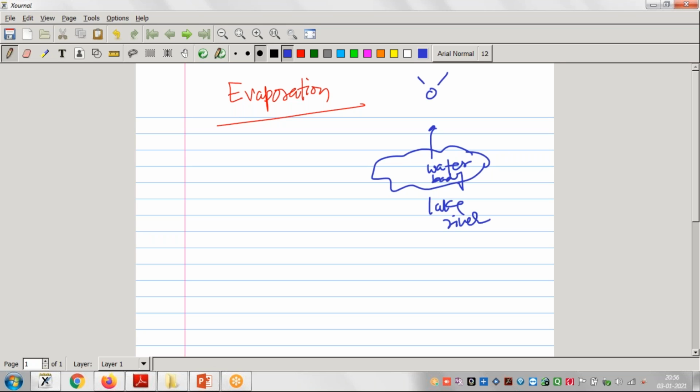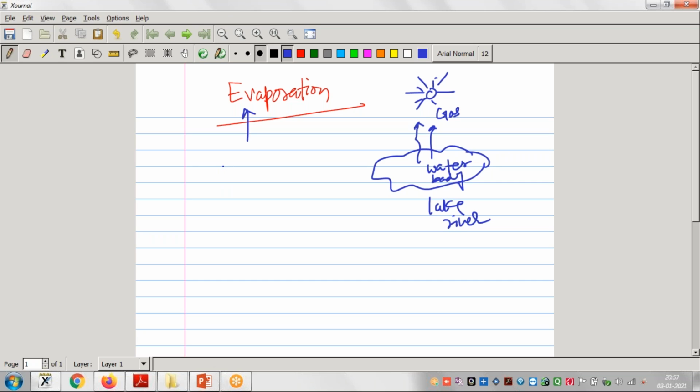So what happens because of radiation? Sun radiation is there, right? And this water becomes gas, or it converts from liquid to gas. Then this process is called evaporation. Now the definition is clear.